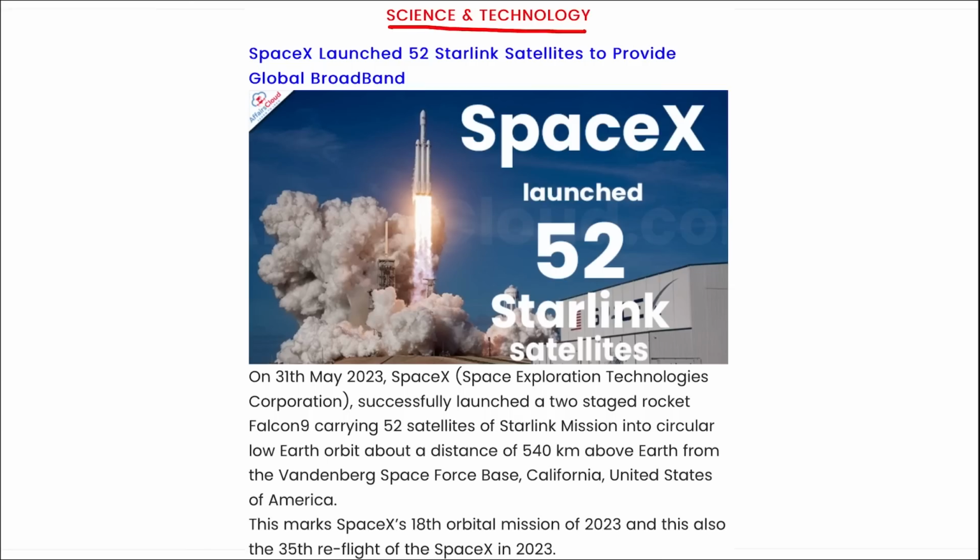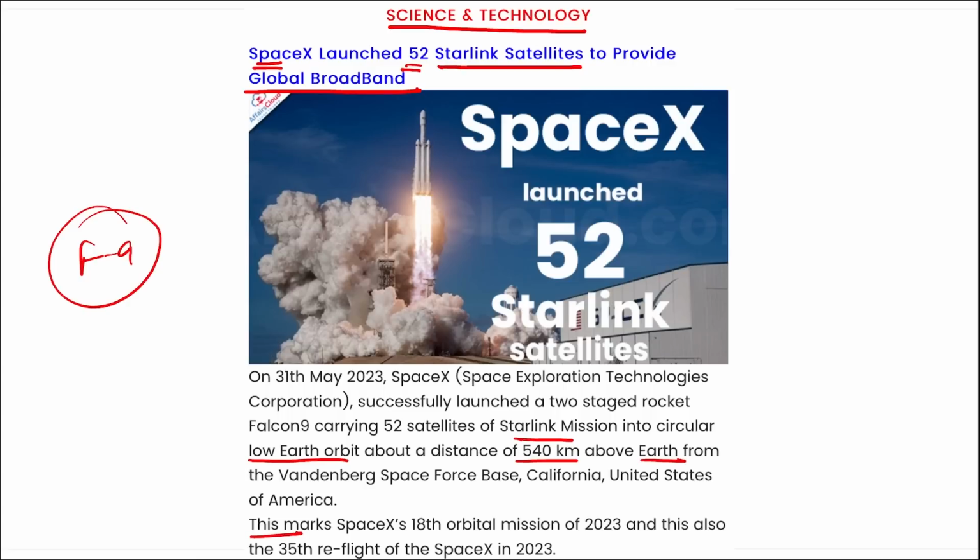Next is science and technology. Recently, SpaceX has launched 52 Starlink satellites to provide global broadband. We know Starlink, they are making a constellation of satellites around the earth in order to provide internet even in the remote areas. So recently, Falcon 9 carried 52 satellites of Starlink into space, and they were carried out into the low Earth orbit about a distance of 540 kilometers above the Earth from USA. Correct? This marks the SpaceX 18th orbital mission of 2023 and also the 35th reflight of the SpaceX in 2023.